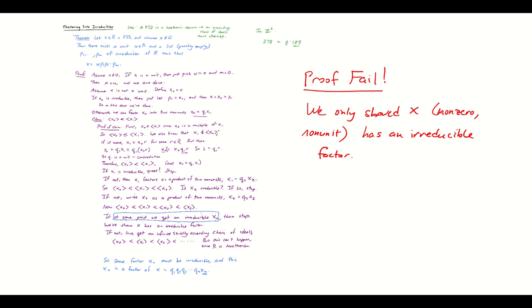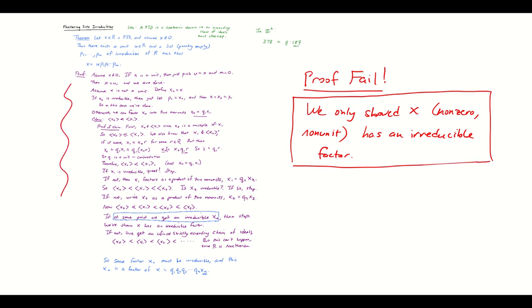In the next video, we're going to use that to complete the proof of this theorem. You might want to think about, if you knew this, which we do know now, could you complete the proof? I think that you might be able to. Think about how you might rewrite this argument knowing this so that you have a complete proof that there is an irreducible factorization of x. But in the next video, we'll do the proof together.